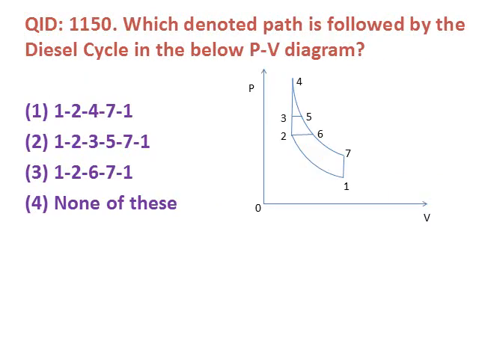Next question. Which denotes the path followed by the diesel cycle in the below PV diagram? The options are 1 2 4 7 1, second 1 2 3 5 7 1, third 1 2 6 7 1, fourth none of these. See that in the diesel cycle, the constant pressure process should be there. The constant pressure will be there in 1 2 6 7 1. The option number 3 is correct. The 2 6 is the process which is the constant pressure process.